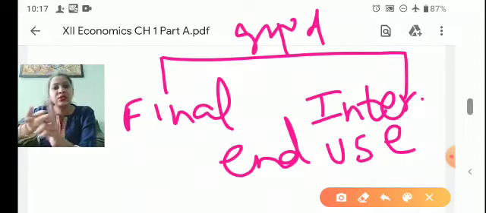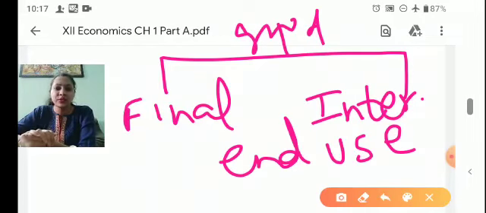Let me summarize. Final goods are those goods which have crossed the boundary line, there is no value to be added, and they are ready for consumption. And intermediate goods are those goods which have to be processed, or have to be resold, or some value is to be added, or they will be used for the generation of income.